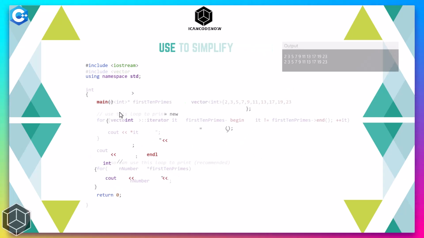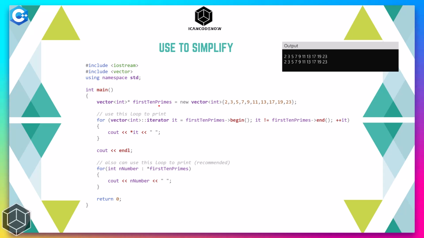One more usage of auto is to simplify code. Whenever there are longer syntaxes for declaring variables, we can use auto to simplify the code. For example, in this code here, I've declared this vector which is storing the first 10 prime numbers. And in order to loop through these first 10 prime numbers, we can use this loop, or maybe we can also use this loop.